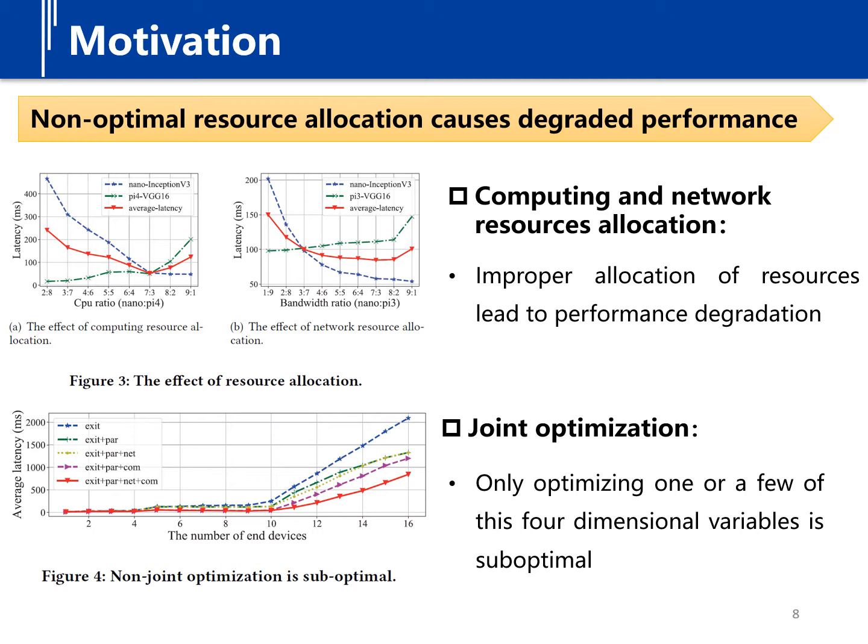The result indicates that optimizing only one or a few of these four-dimensional variables is suboptimal, leading to up to 5.58 times performance degradation. Thus, it's necessary to jointly optimize these four-dimensional variables to deliver faster inference.